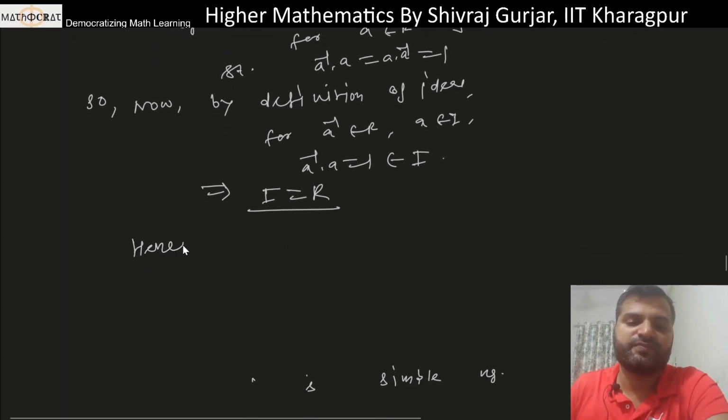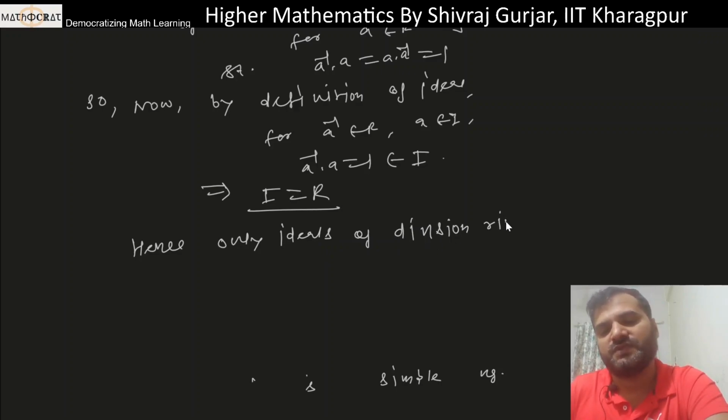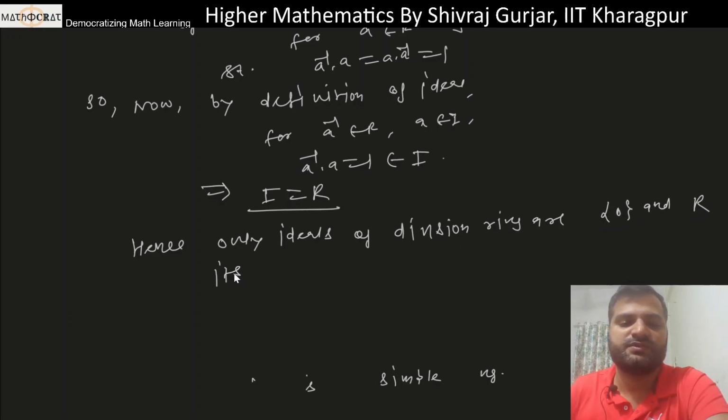Hence the only ideals of a division ring are 0 and R itself.